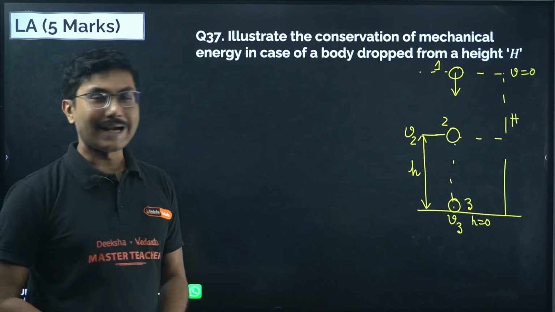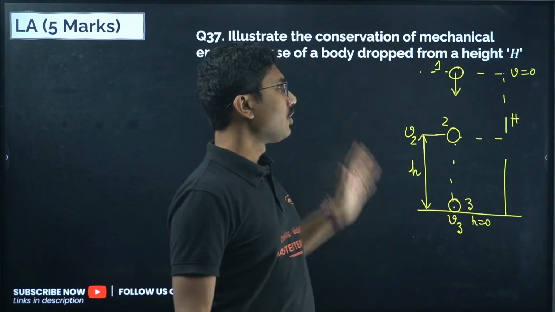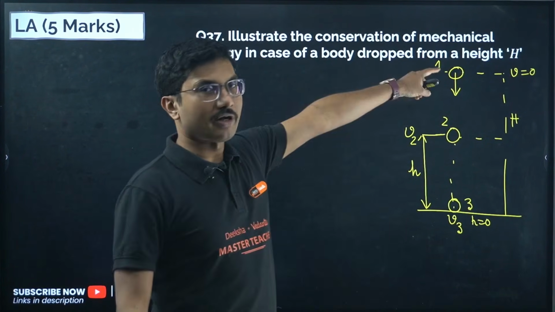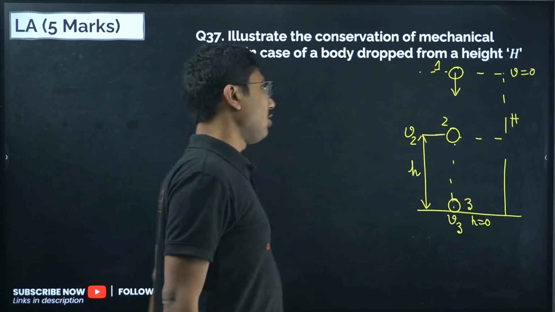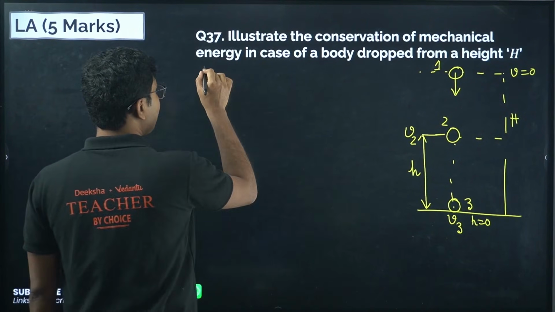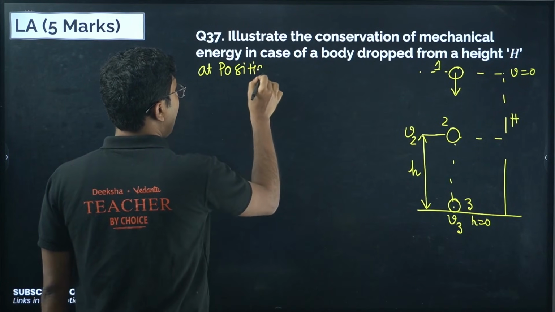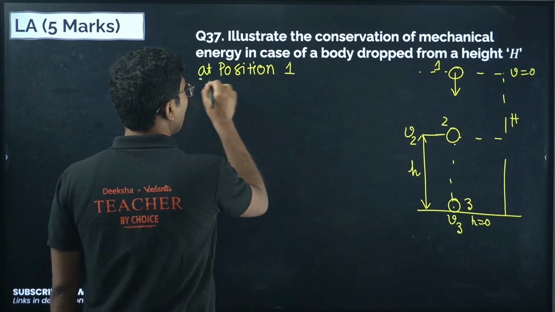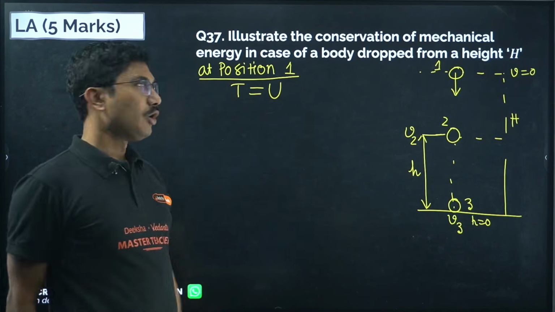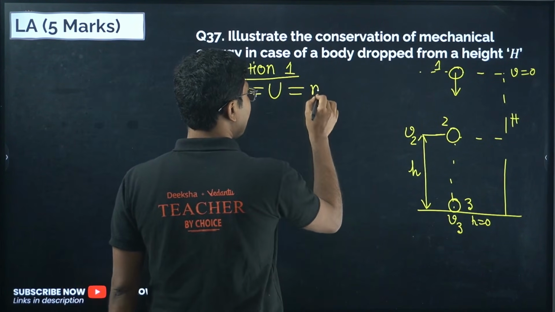Now you have to show that at each and every position the total energy is constant. When it is at the topmost position, it is just being dropped, so there is no initial velocity. So what is the total energy of this object? The total energy at position 1 is actually its potential energy U. Total energy equals potential energy. What is potential energy? Potential energy is mgh.